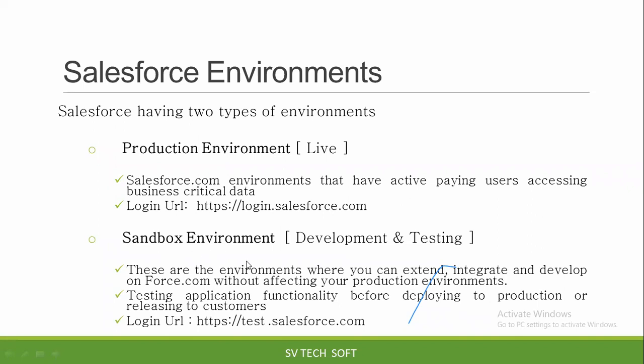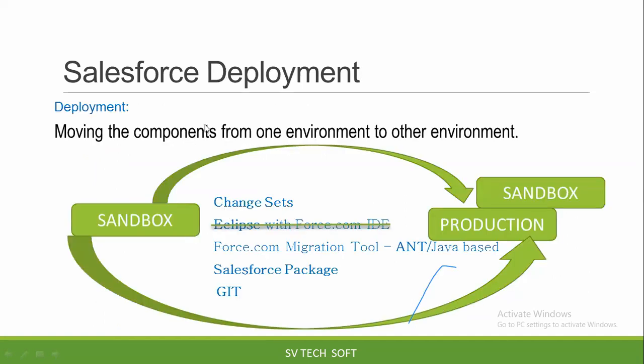Clear? What is the difference between sandbox and production? Sandbox is a development and testing environment. Production is the live environment. Coming to Salesforce, to log into production you have to use the URL login.salesforce.com. For sandbox, you have to use the URL test.salesforce.com, because this is a testing environment. See here, this is your sandbox, this is your production.